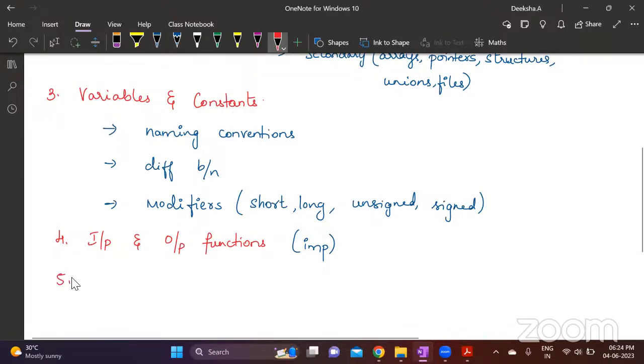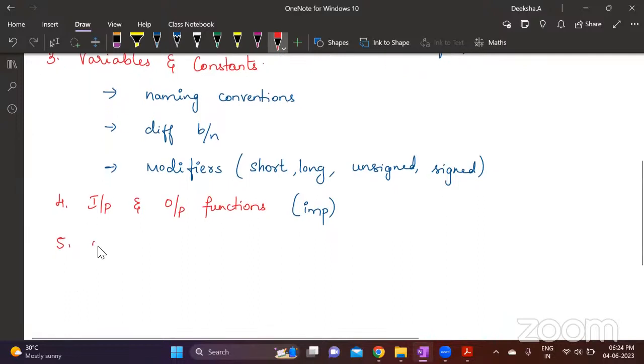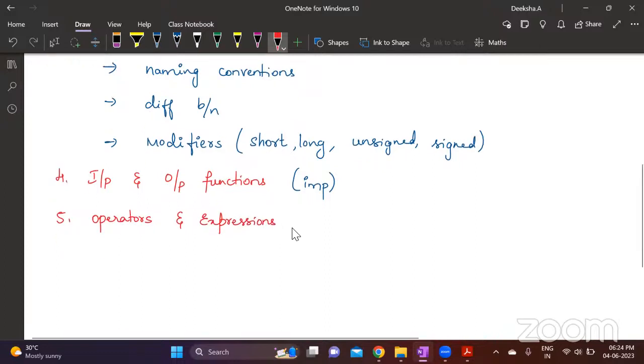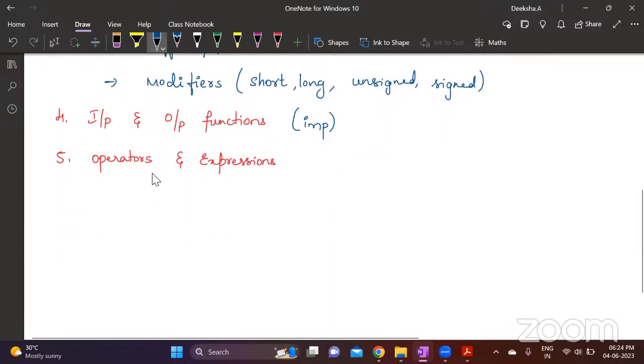After that, you have operators and expressions. This is a topic after input and output functions. Here you might get classification of operators, or they might ask you what are the types of operators, which is a very important question. It can be asked for 5 marks, 6 marks, or sometimes 10 marks.